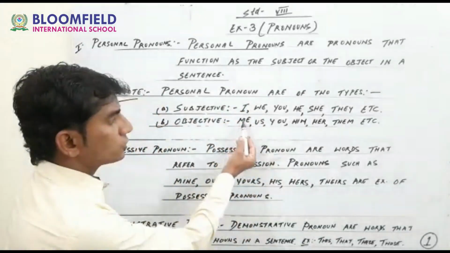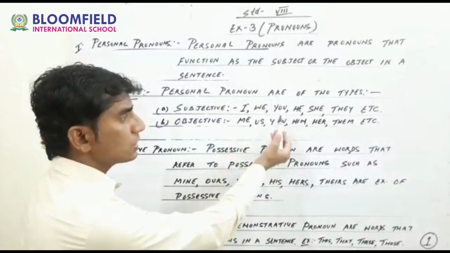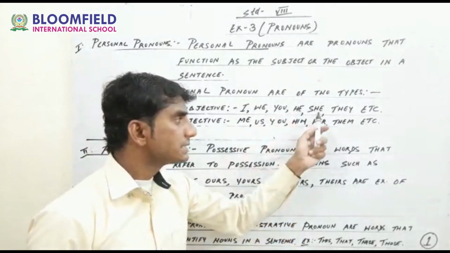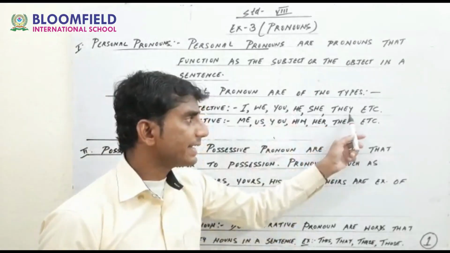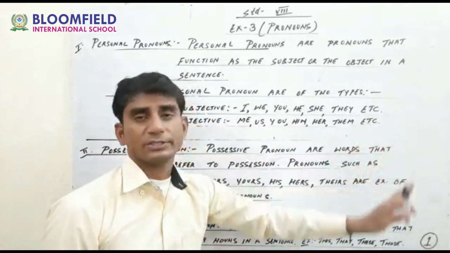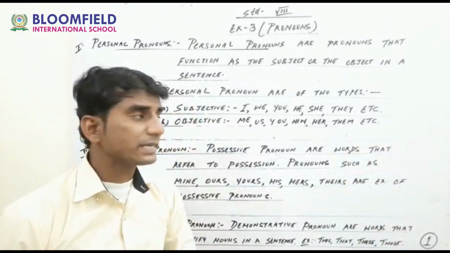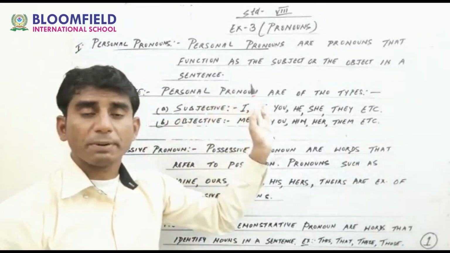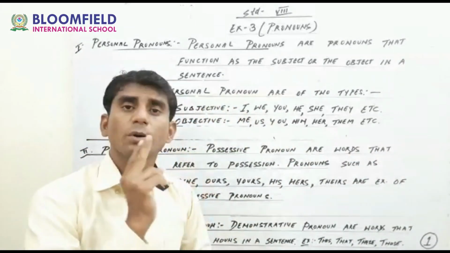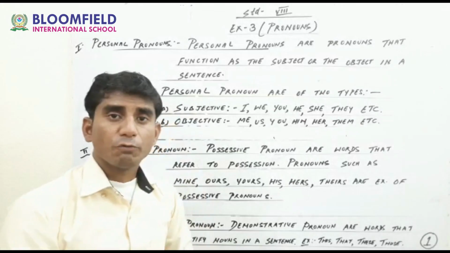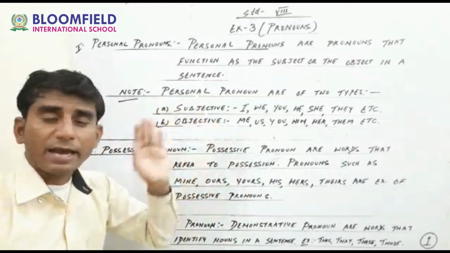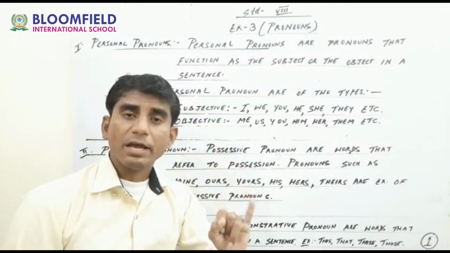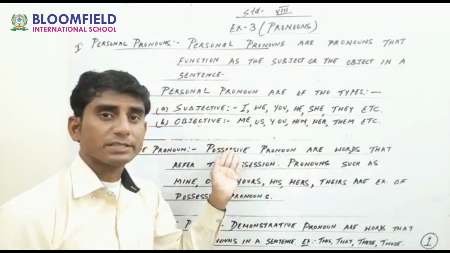I will turn into me, we changes into us, you never changes, he will change into him, she is changed into her, they is changed into them, etc. Once again I am repeating, how many personal pronouns are there? There are two: first is subjective and second is objective.